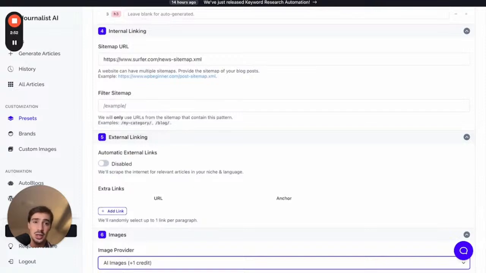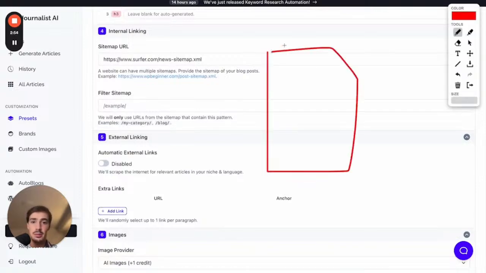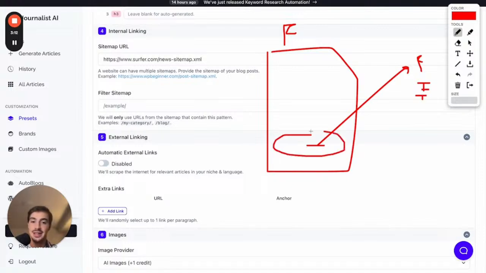Automatically add external links. So you have an article right here about finance, right? Let's say, for example, we're automatically going to add external links to authoritative sources in your niche, right? For example, if this is finance, we'll link out to Forbes, we'll link out to Investopedia, maybe TechCrunch, right? We'll link out to authoritative sources in your niche. And of course, the context of the sentence we link out from is going to make sense according to all the rest of the article, and the anchor text, which is a little text you click to go out to a link, is also going to make sense, right?